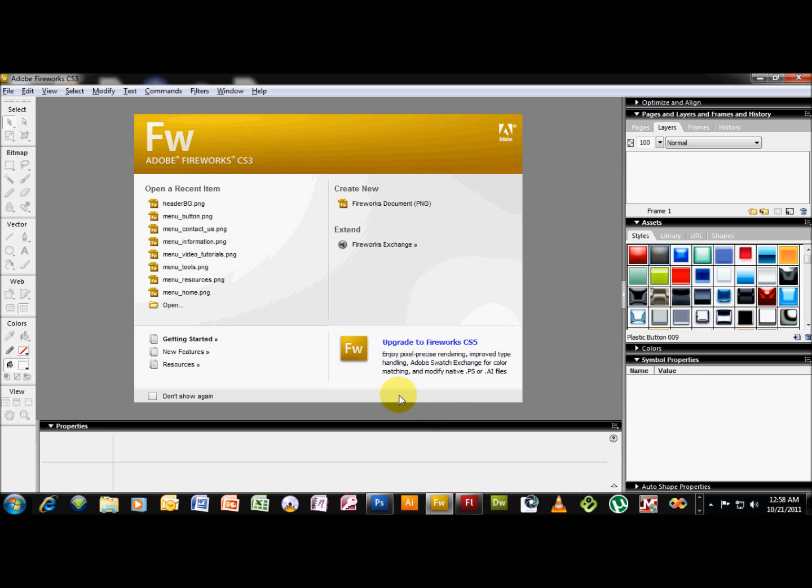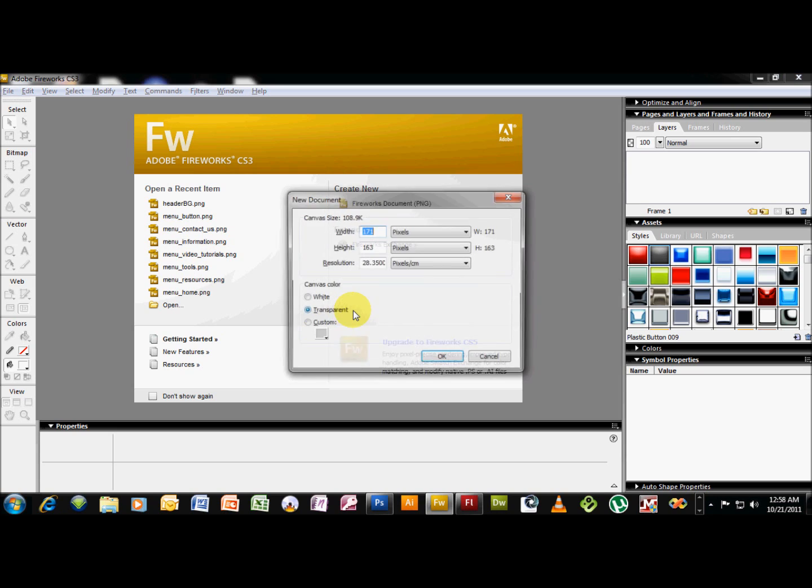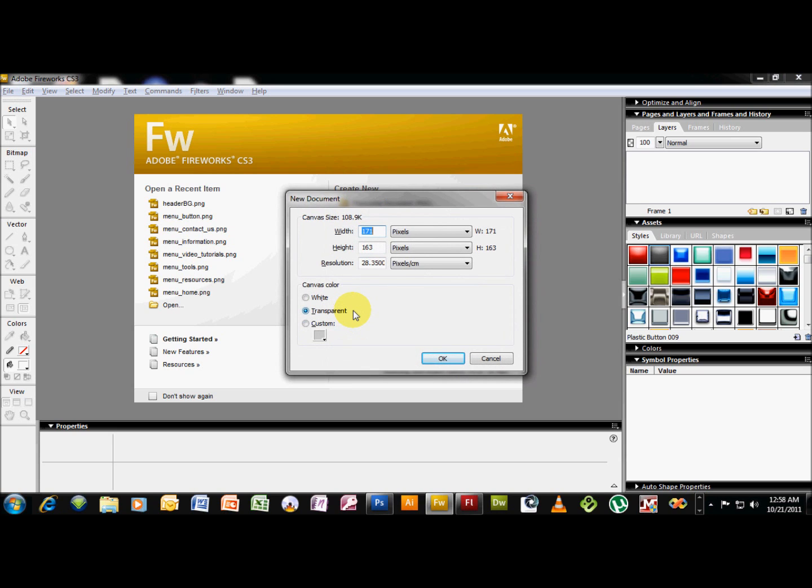This video is going to be a quick tutorial on how to create a button using Fireworks. You could use Flash or Photoshop. Pretty easy, simple to do in any one of them. You want to create a new document, Control N, and we'll just make this 300 by 300.